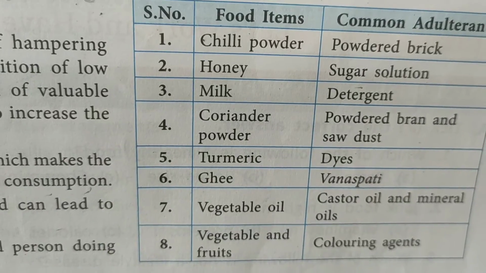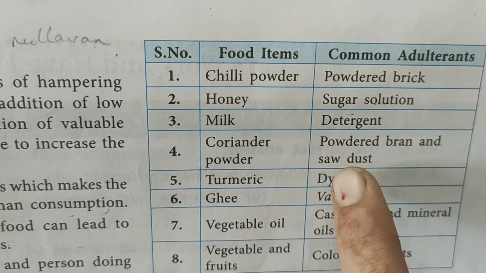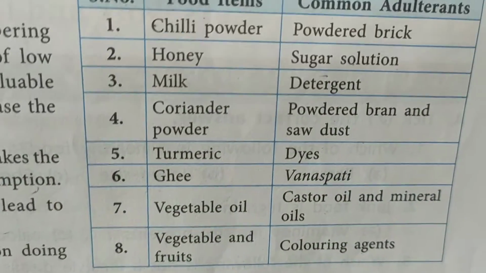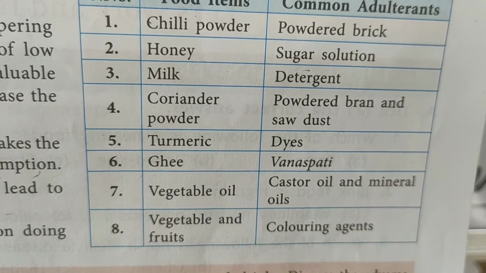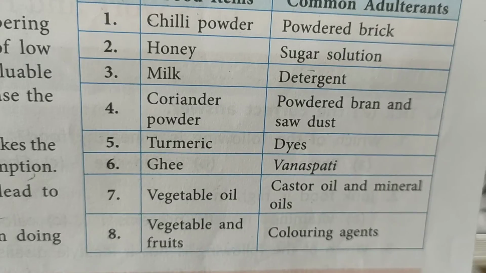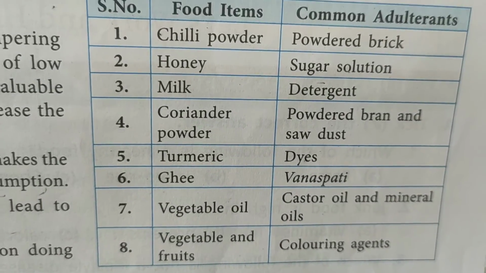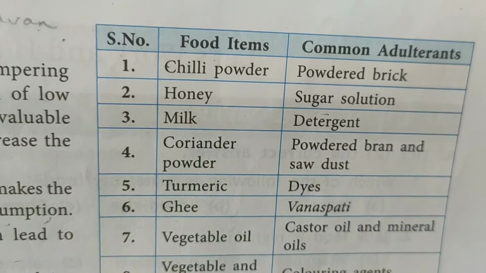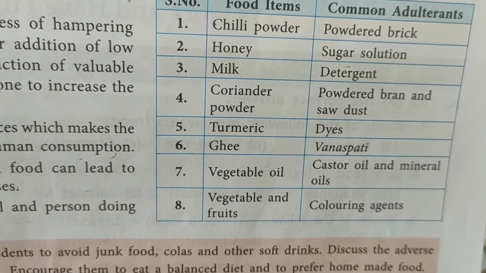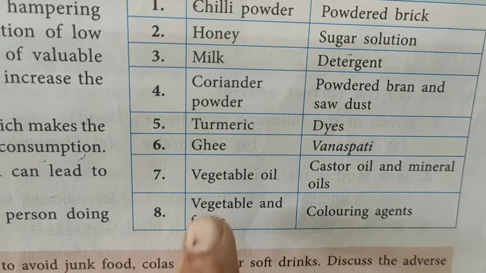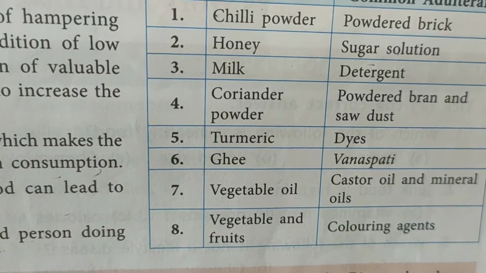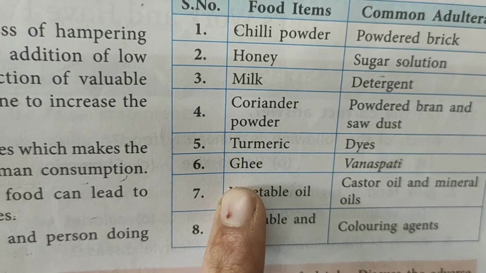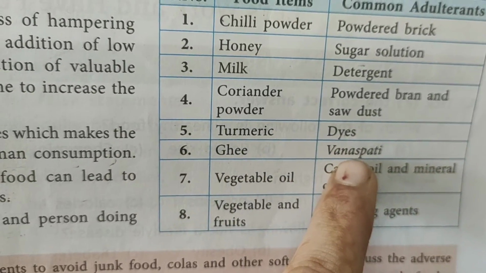Coriander powder. In coriander powder, powdered bran and sawdust is added. Now what is bran? Bran means the peel of wheat or maybe any of the grain, okay, uska chilka we can say. In turmeric, dyes are added. Now dyes are the color, okay, artificial color is added. Ghee, vanaspati. Vanaspati is artificial ghee, means one ghee we get from the milk, okay, and this vanaspati is from chemical.